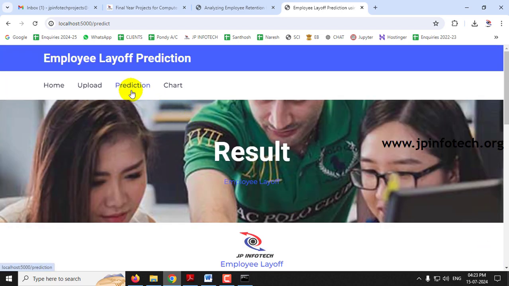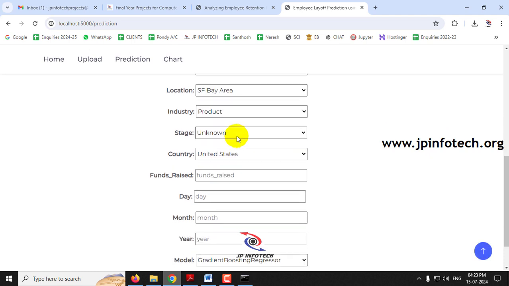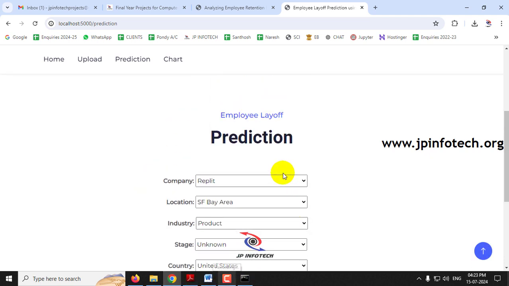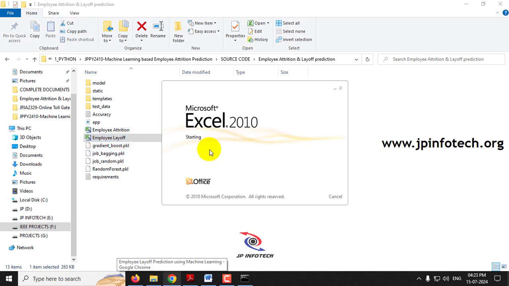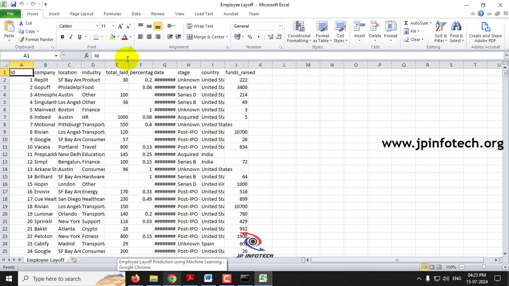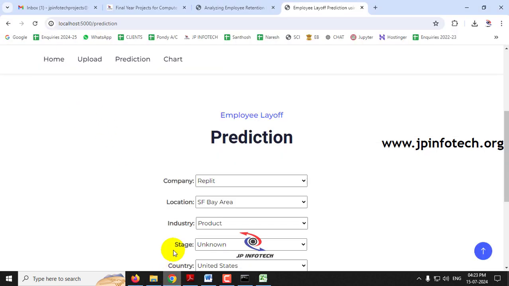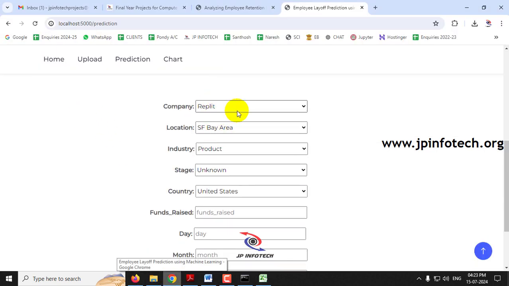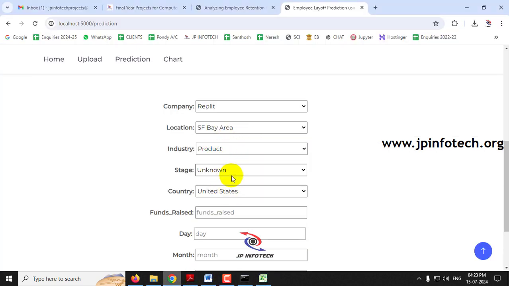So finally I'll show you a prediction with the same value that is available in the data set. So just let me enter the first value itself. So here you can see in the employee layoff first data set value, I'll just show you. So I'll give the same first company details, that is Replit, Bay Area, product, and stage as unknown, country.